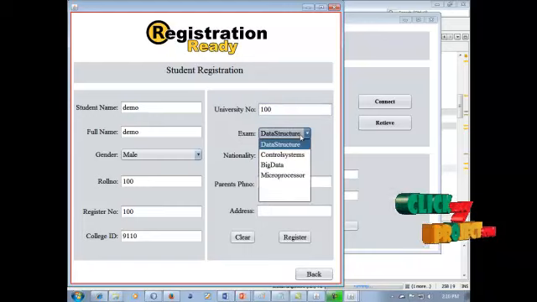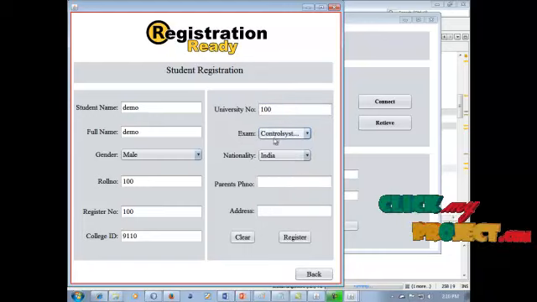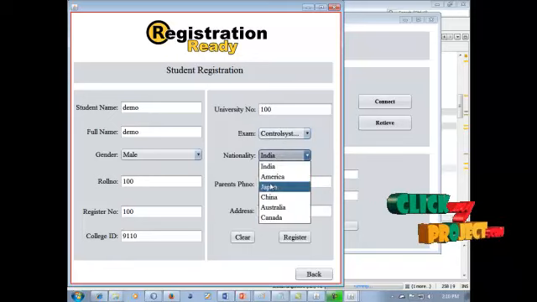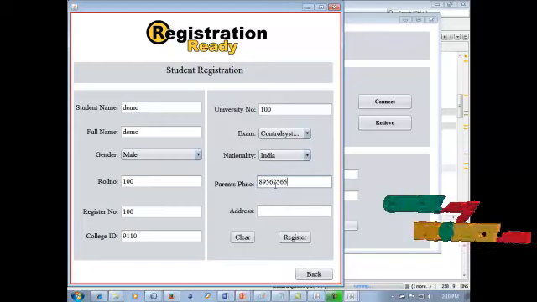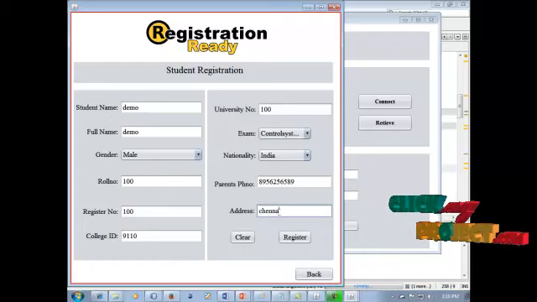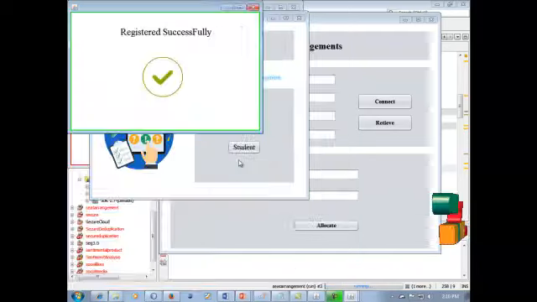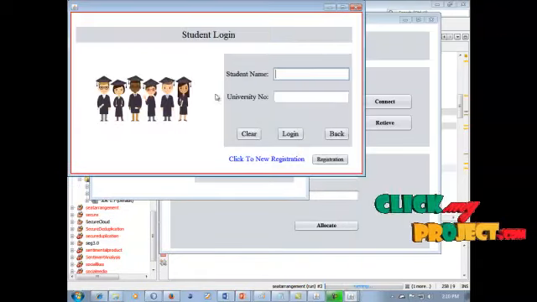It is for exam titles. It is data controller and control systems. I select control systems. Nationality Indian, and it is our parent phone number. It is an address: Chennai. Okay, click this registration, and the registration process is completed, and this logo is displayed in this URL process. So click this.